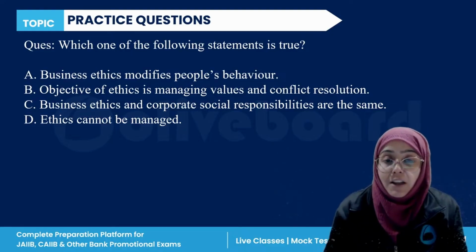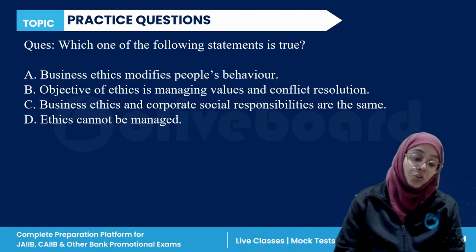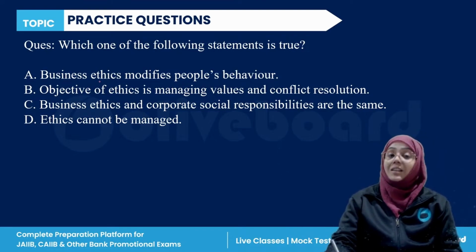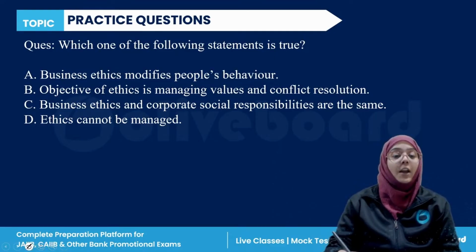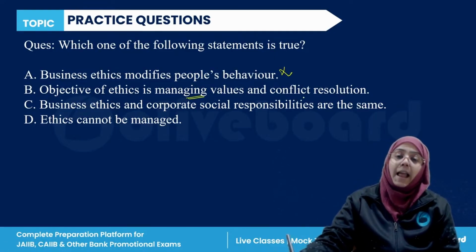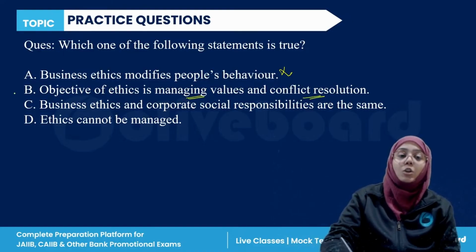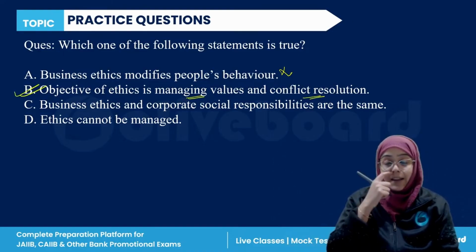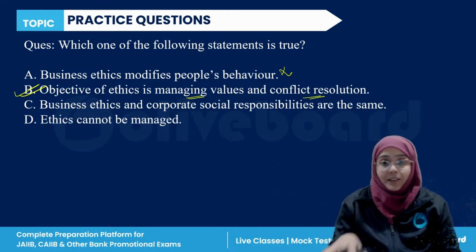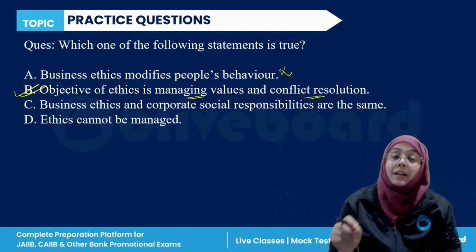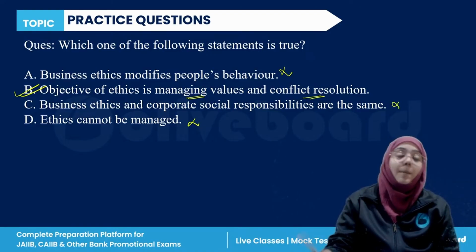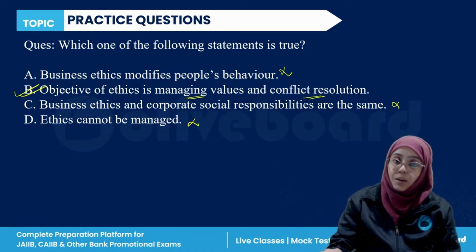Everyone, please answer this question. Business ethics modifies people behavior? No, in fact, it actually manages values and helps in conflict resolution. Manasa wrote the right answer, B. Ethics and CSR are not the same thing, right? And ethics can be managed. So those are wrong. B is the only correct statement here.